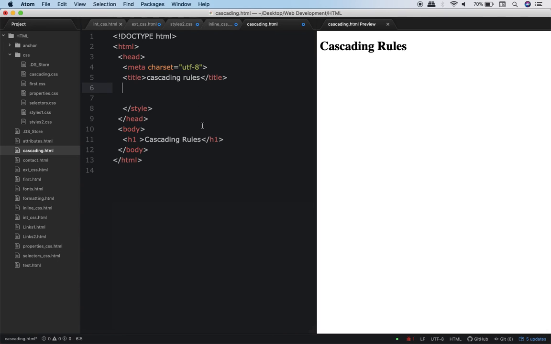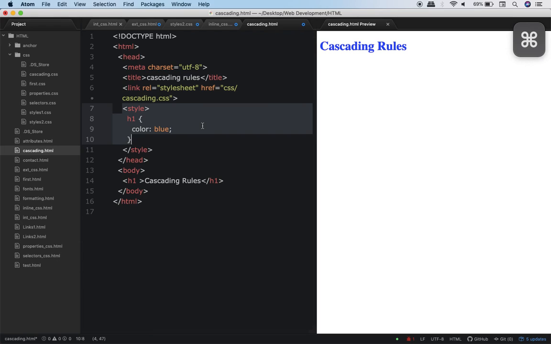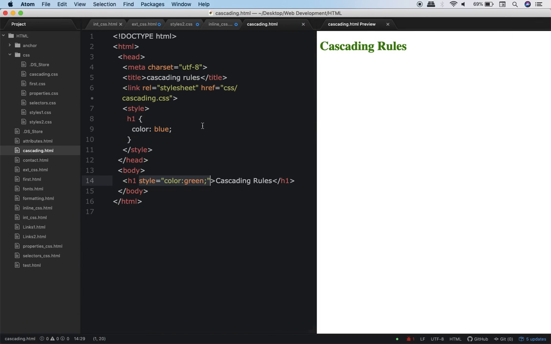Now let me put everything back. So I'll do Command Z, Command Z. See, it's again blue, and Command Z, it's again green. So this was cascading. This was an introduction to CSS. I'm sure you understood this.